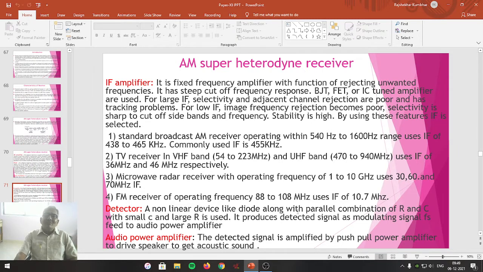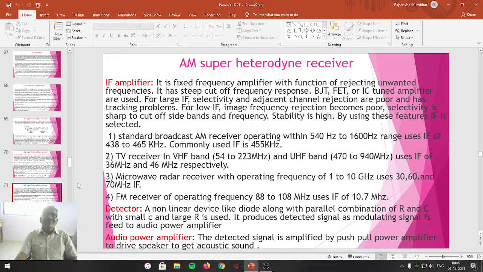And for that FM receiver, intermediate frequency is 10.7 megahertz. So these are some standard intermediate frequencies which are necessarily used for AM receiver, FM receiver, television receiver, and also for the radar receiving system.